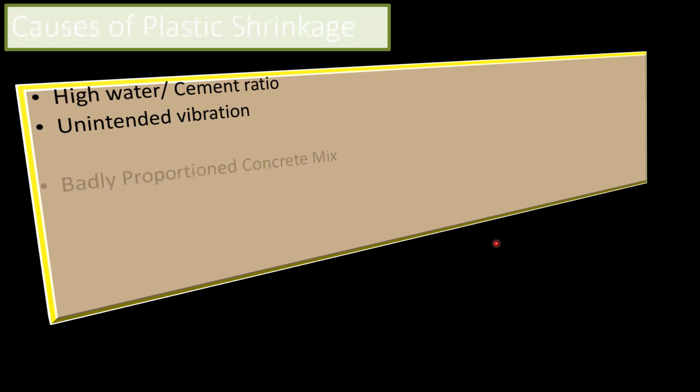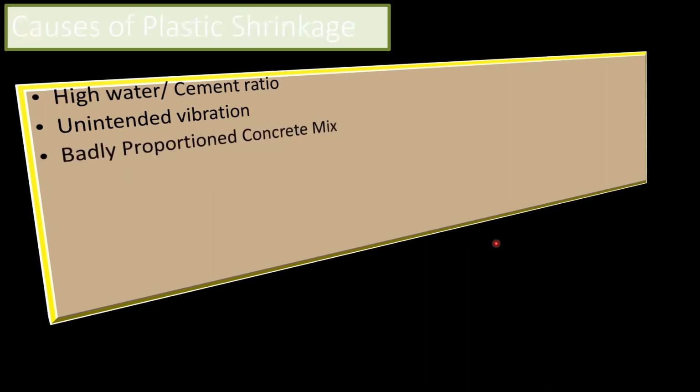The next point is badly proportioned concrete mix. This also results in plastic shrinkage. Then yielding of the formwork, especially when we pour the concrete and this concrete applies a lateral pressure on the formwork. As a result of that, there are chances your formwork may yield or run out from here. So again, as a result of this also, the cracks are going to form.